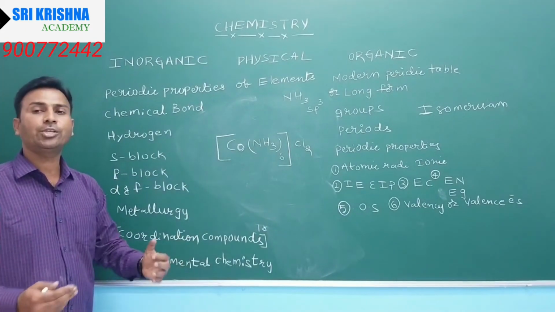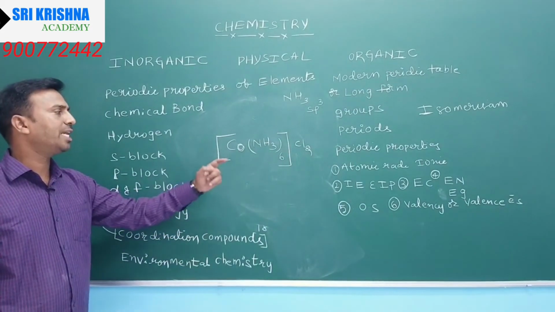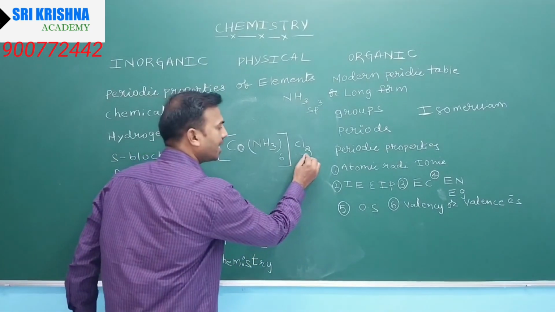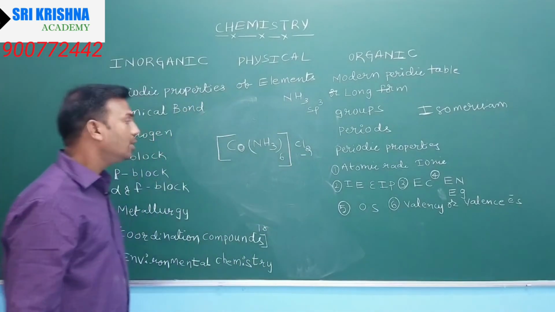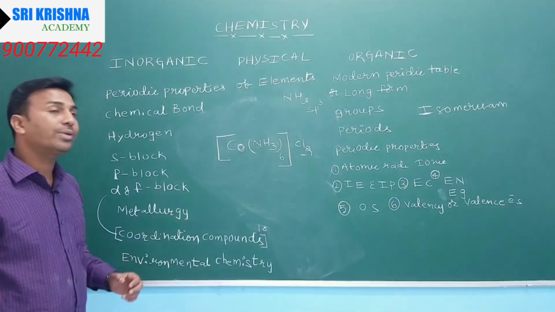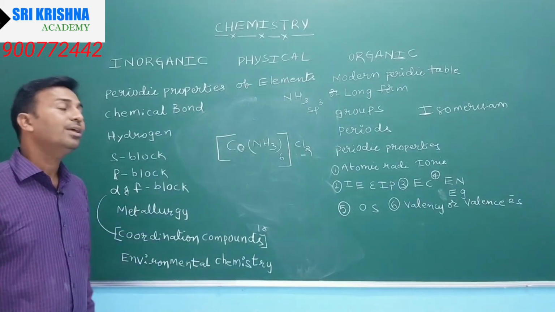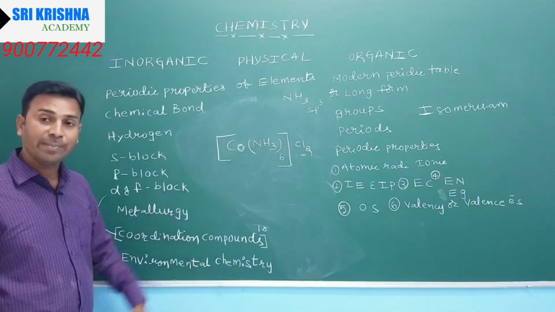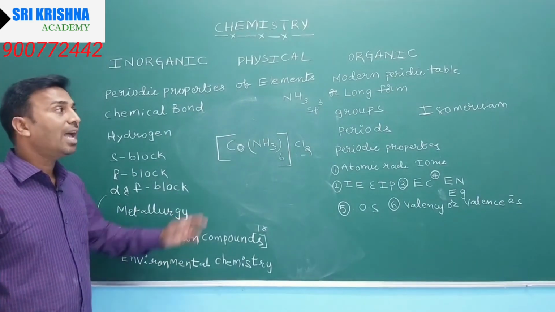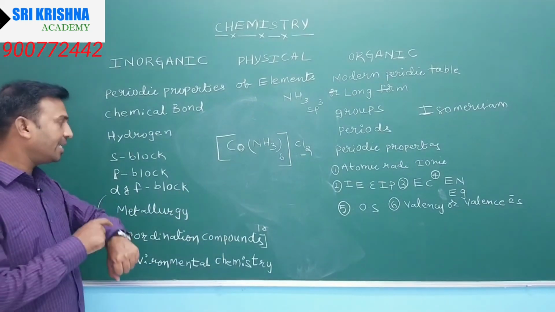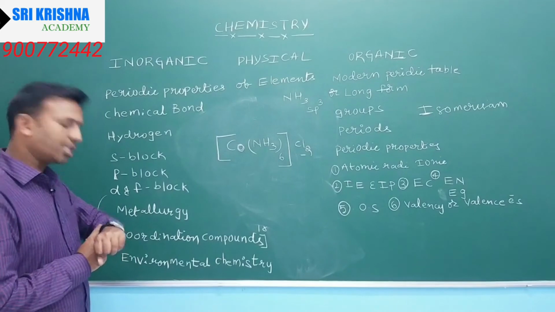Which is the ligand? The one that is ready to donate a lone pair to the central atom is called a ligand. And what is outside the complex? They are called counter ions. Now you are required to write its IUPAC name, its structure and its isomerism. These questions are present in coordination compounds.